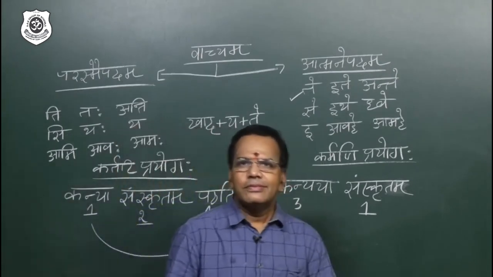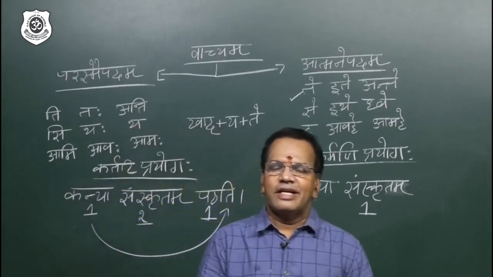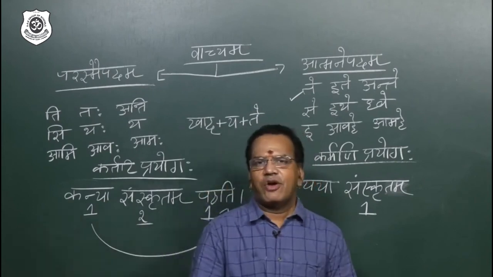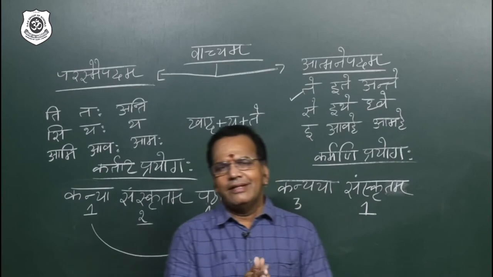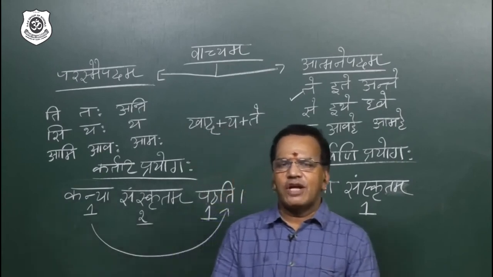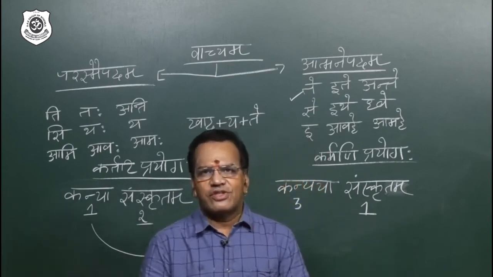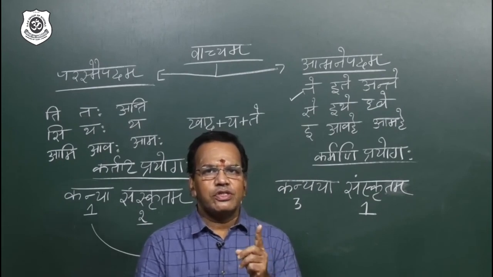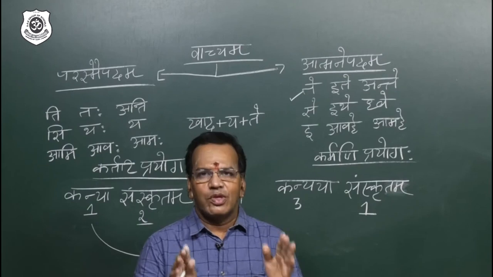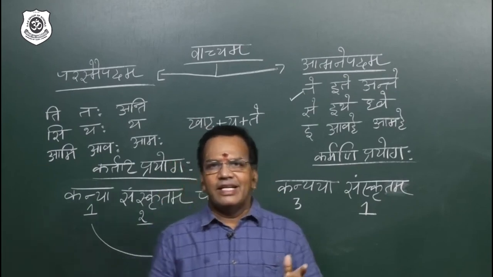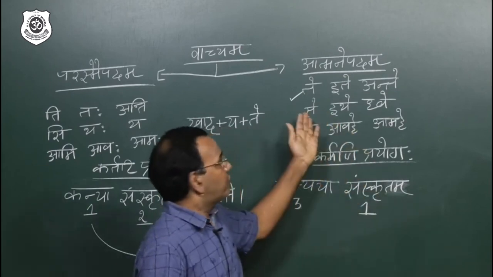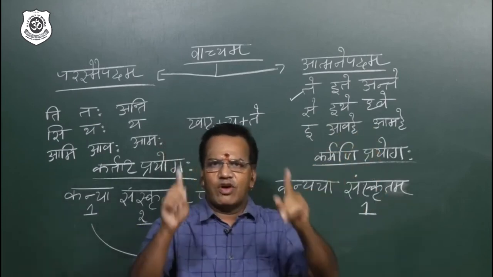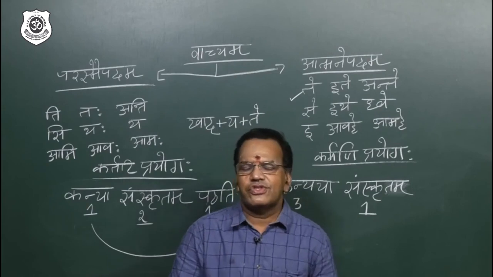Now, a very important thing. Here many students are not able to understand properly, that's why they are making errors. Otherwise I am sure mistakes won't come. When you go to passive, the first step: you should use the Atmanepadi formula. That should come to your mind. Atmanepadi formula: te ite ante, se ite dve, i avahe amahe. This is the formula, only for present tense.